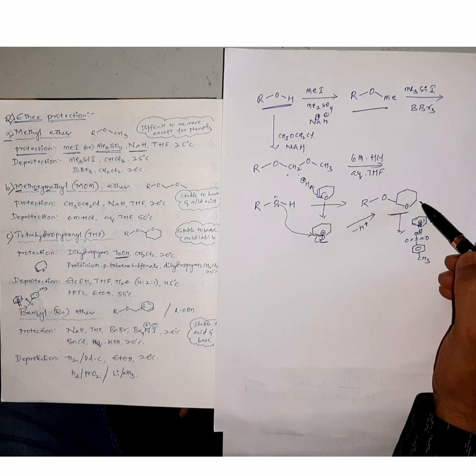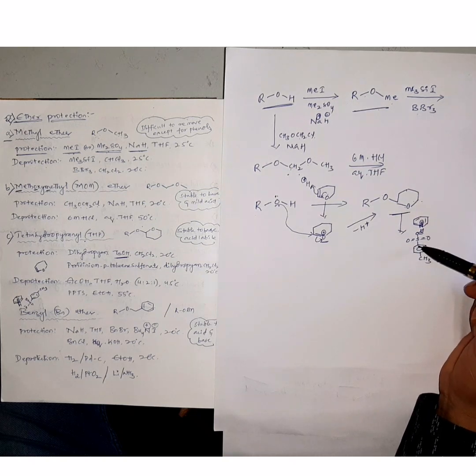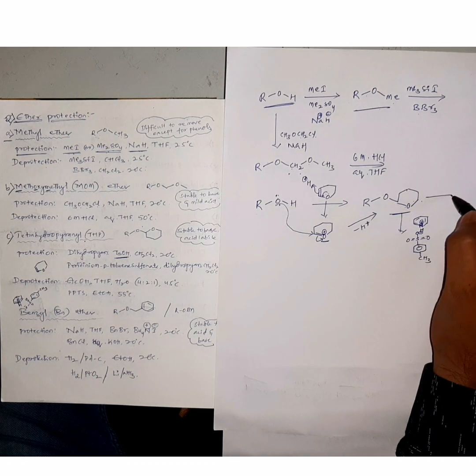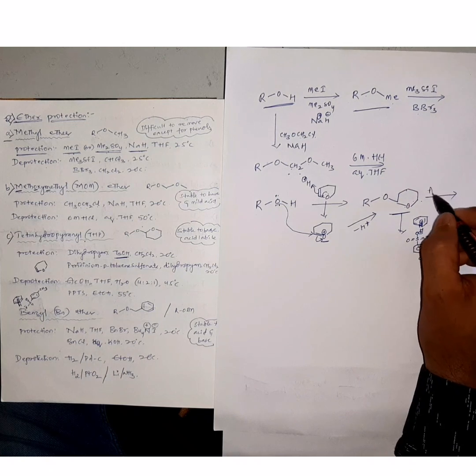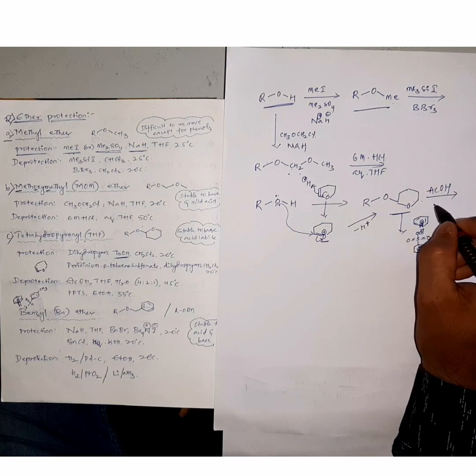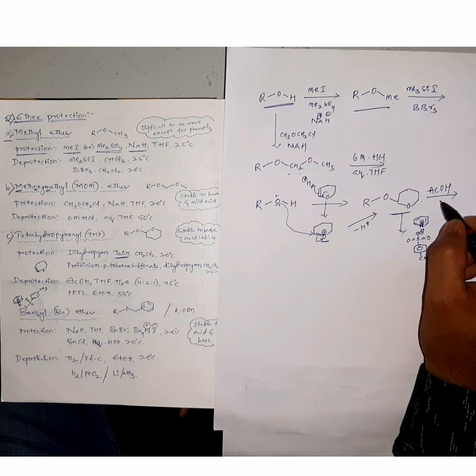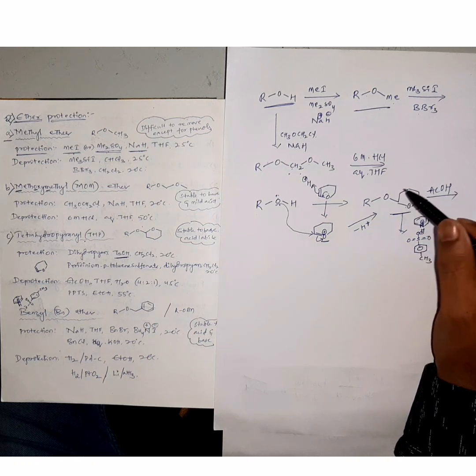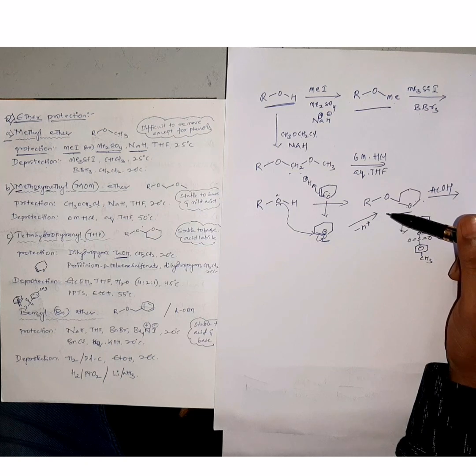Protection can be achieved either in the presence of para-toluenesulfonic acid or pyridinium para-toluenesulfonate. Now this can be deprotected by using acetic acid. It is an acid source, and we can retain back our alcohols.